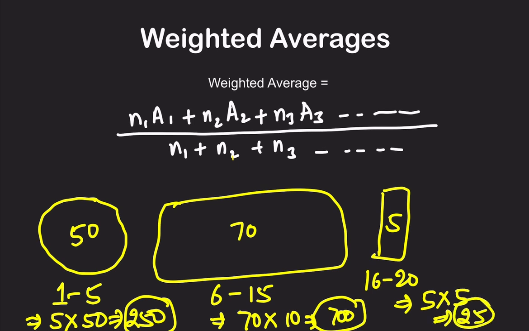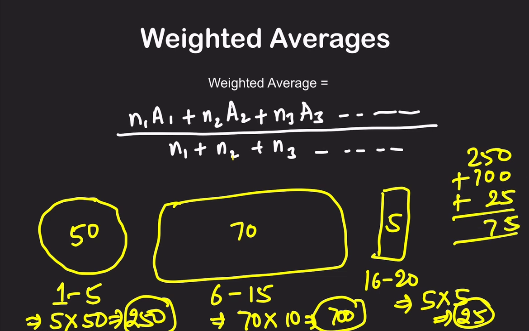So how do you calculate the total average? Total runs, that is 250 plus 700 plus 25. If you calculate this, it is 975, divided by the number of total matches. The number of total matches is 20. So this is going to give you the average of the total career of Rohit Sharma.